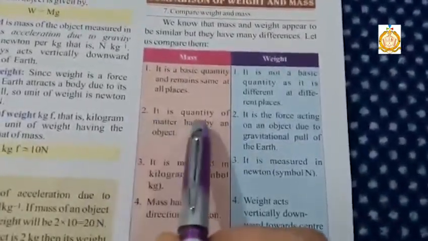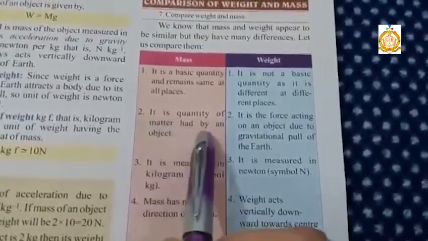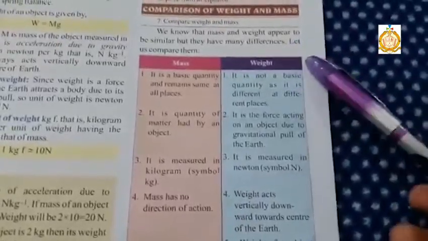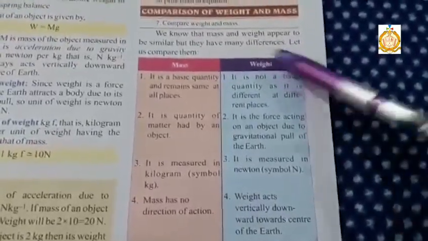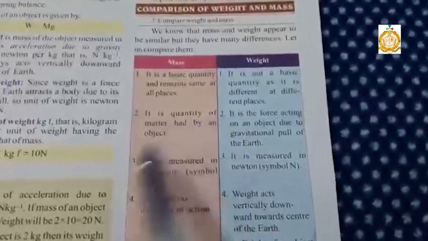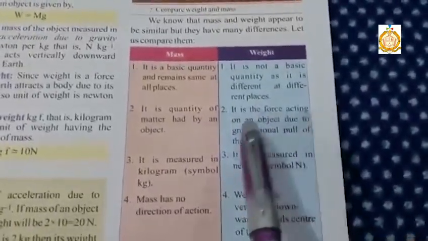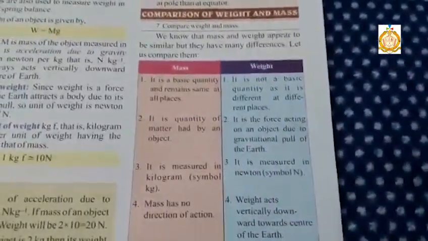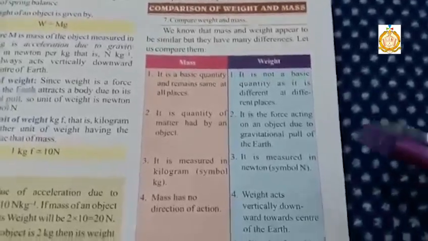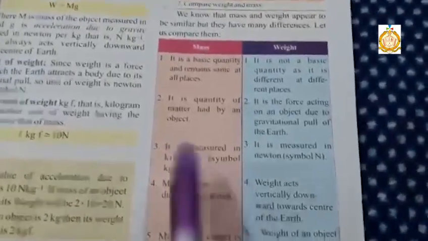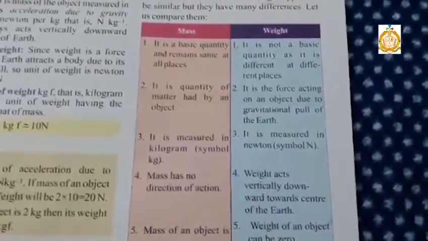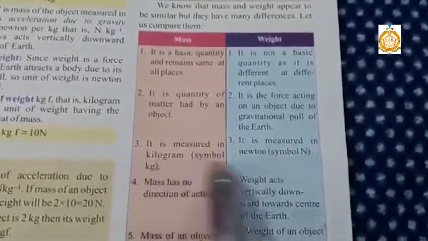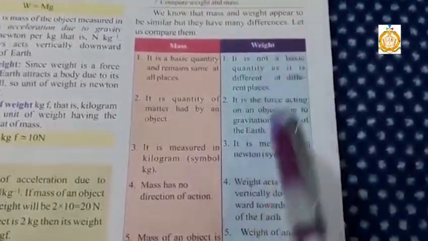Next one is, mass is the quantity of matter had by an object. Matter is something contained in an object, so it is a quantity of matter had by an object. Weight is the force acting on an object due to the gravitational pull of the earth. Weight is a force, and this force is due to the gravitational pull of the earth. Third point is, mass is measured in kilogram. The third point is about units, and the unit of weight is Newton.